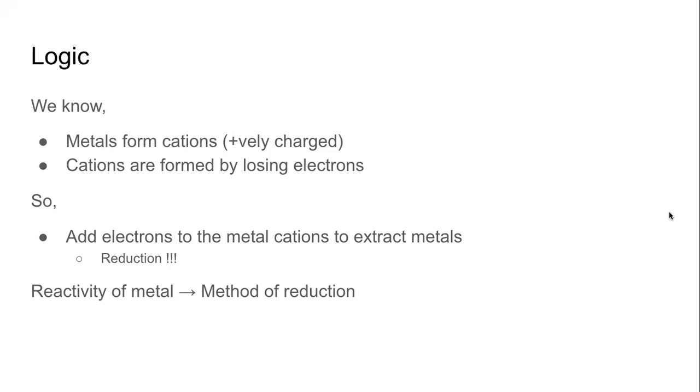So the ore that we have dug up from under the ground has compounds of metals, and these compounds of metals are made up of cations of metals and anions of non-metals or some other anions. So to get the metal from these cations, we have to reverse the process. Metals formed cations by losing electrons. So for us to get the metal from the cation, we will have to add electrons to that.